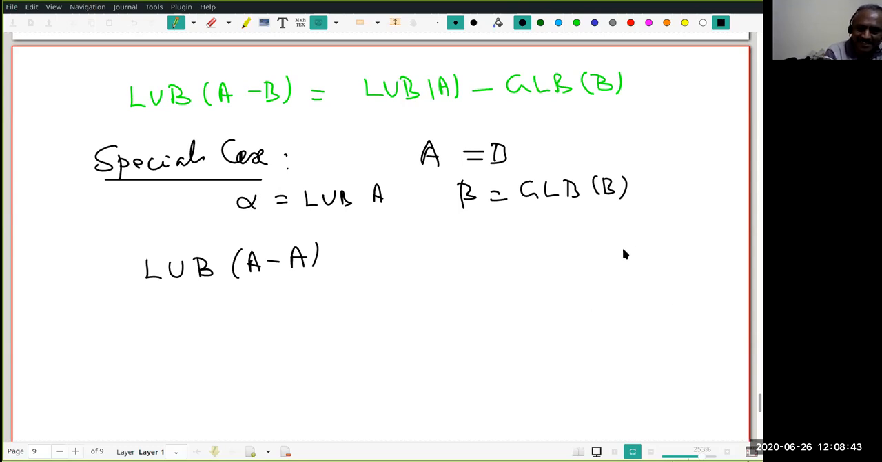Okay. For example, take A equal to [0, 1] and B equal to [0, 1]. Then what will you get? You start with any element here and any element here. So it will be actually [-1, 1]. Okay. LUB of A minus A is nothing other than LUB of A minus GLB of A.